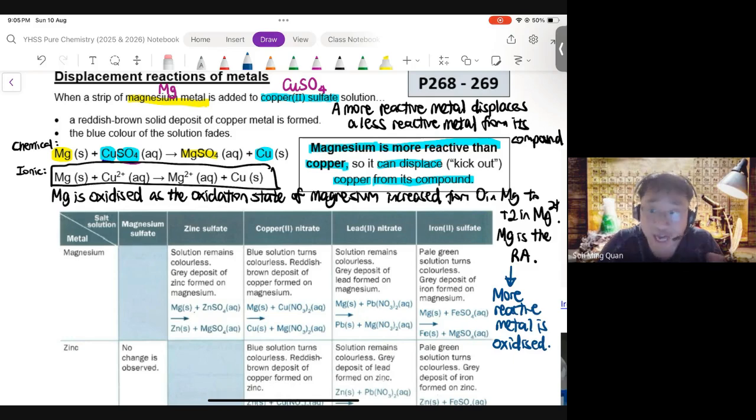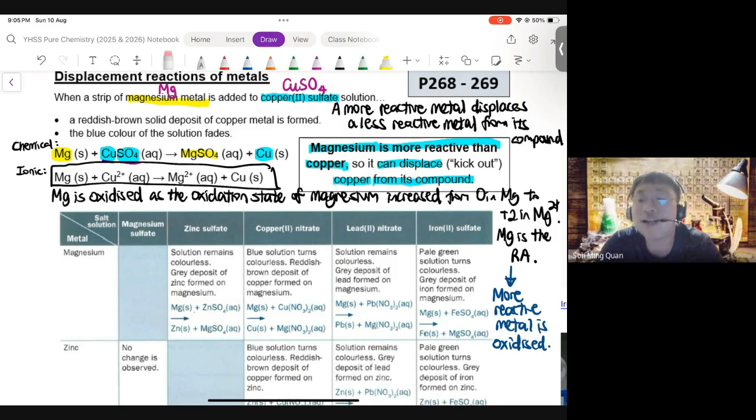So magnesium is reactive. It wants to lose 2 valence electrons. That's why magnesium is more easily oxidized. And that's why magnesium can displace copper, because magnesium wants to form Mg2+ and be with sulfate. It wants to bond to sulfate more than Cu2+ wants to bond to sulfate. And that is the idea of metal reactivity.